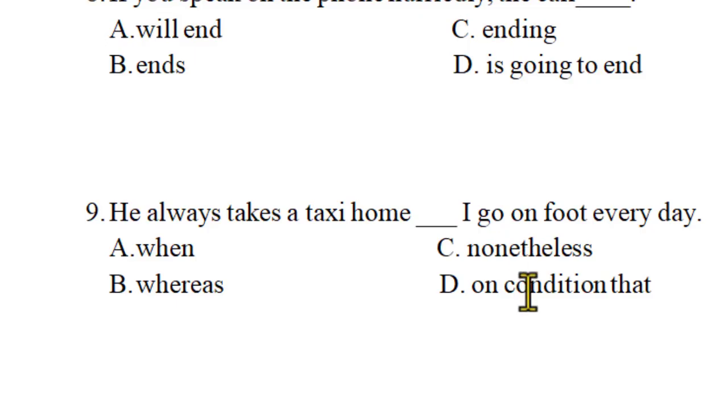And "on condition that" is also a conjunction. What kind of conjunction? Conditional conjunction, on condition that, all right? But what is the idea of the question here? He always takes a taxi home: one event. I go on foot every day: another event. The two events are opposite, so the conjunction here is "whereas." He always takes a taxi home, whereas I go on foot every day.